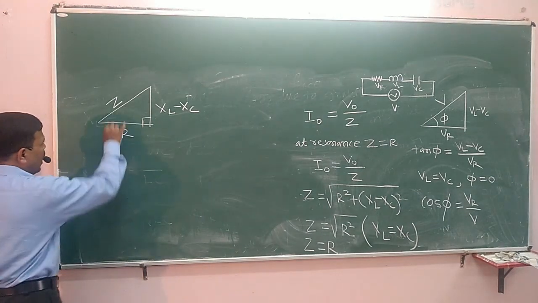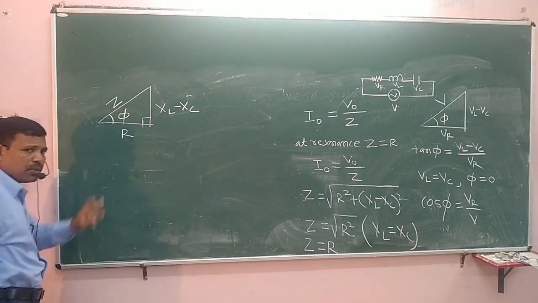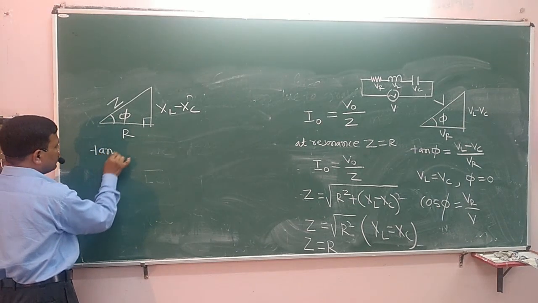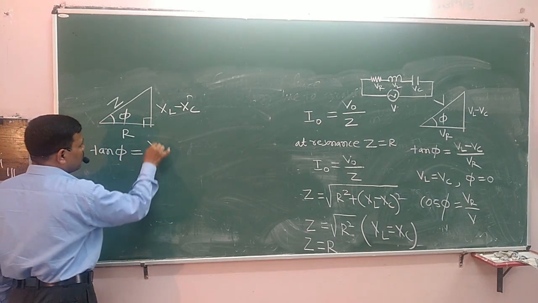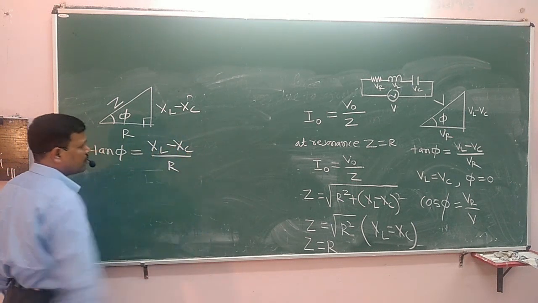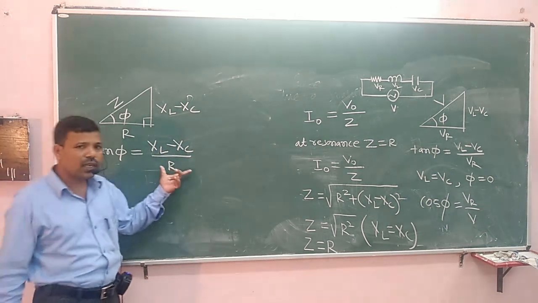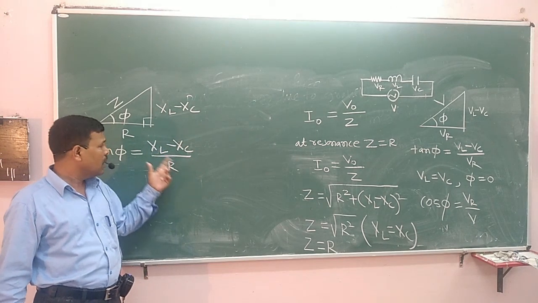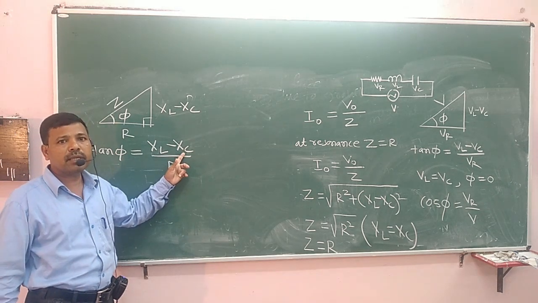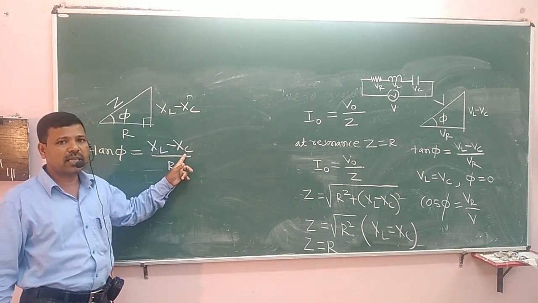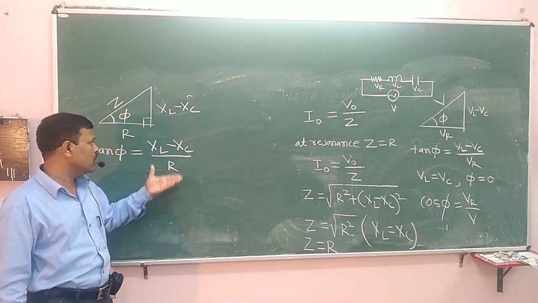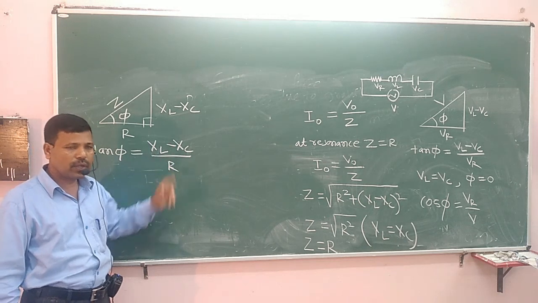Here, how do we write the phase difference between the voltages? Then tan phi is equal to XL minus XC divided by R. If it is an inductive dominating circuit, XL is greater than XC. If it is a capacitive dominating circuit, XC minus XL. If it is a resistive circuit, then the whole thing will be 0 here.